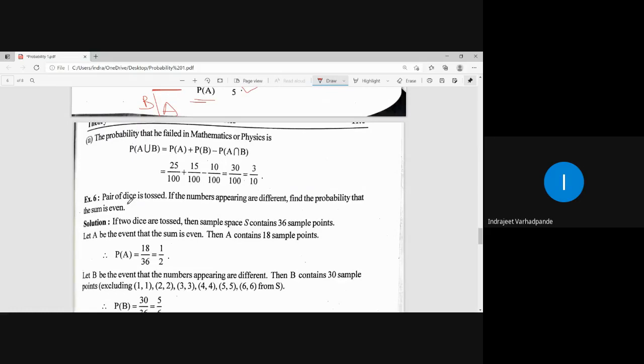Similarly, a common example we find is a pair of dice. What are the possible outcomes? Possible outcomes are the numbers. A pair of dice is thrown: 1 1, 1 2, such possibilities are there.